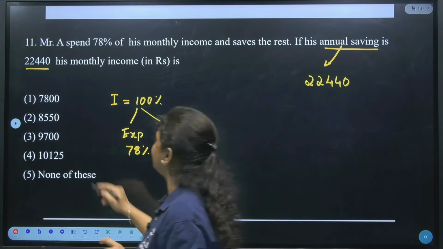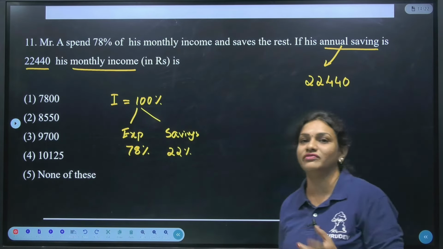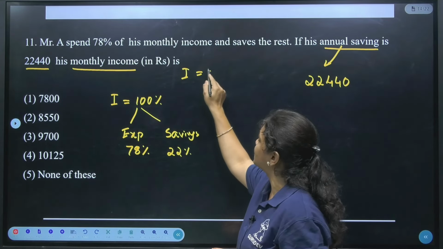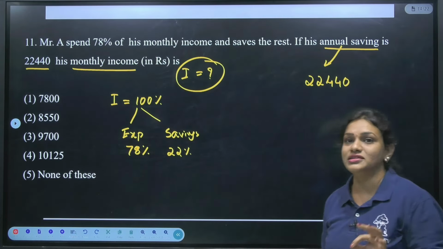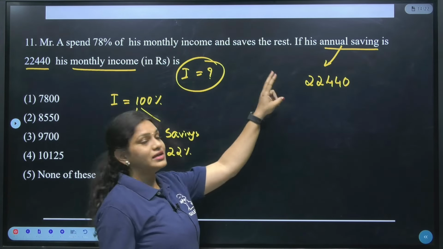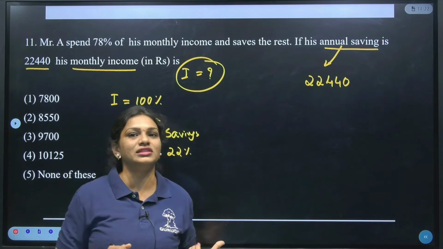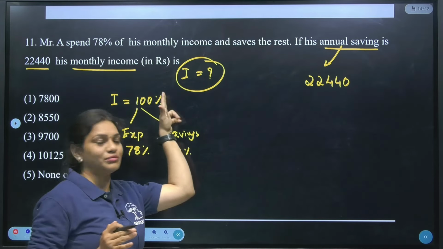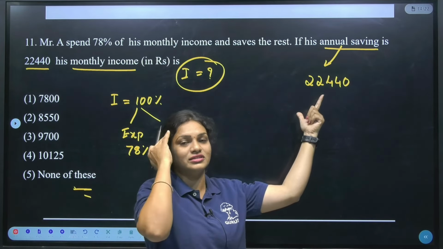Then what we need to find is the monthly income for Mr. A. We don't know the total income of Mr. A, that we need to find out. Now understand, guys, the savings they have given is annual, and the question is asking for the monthly income. When the question is asking for monthly income, do we take the monthly savings? Just think once.